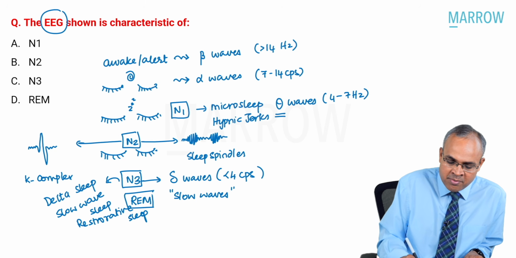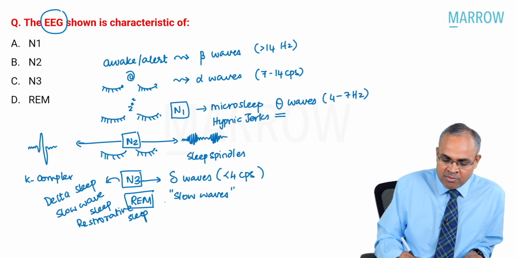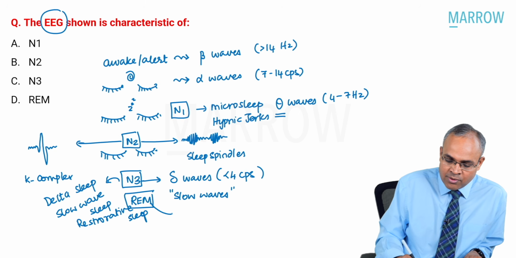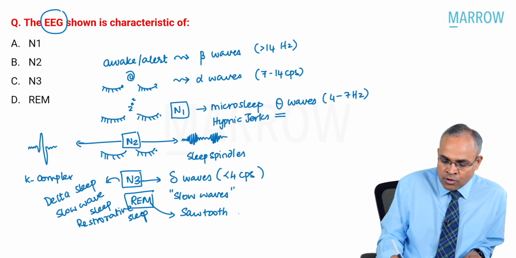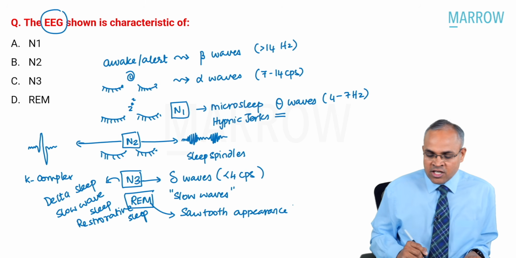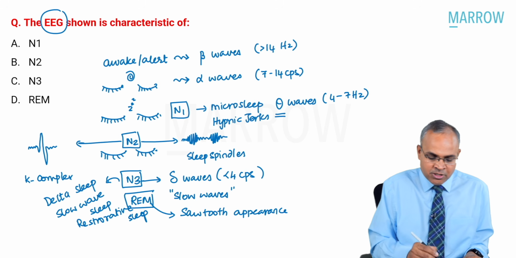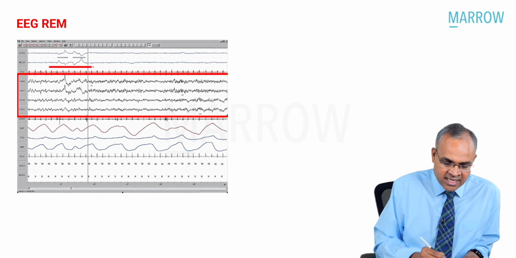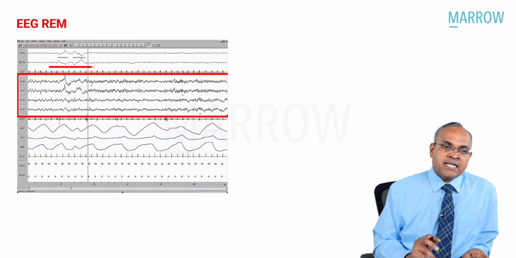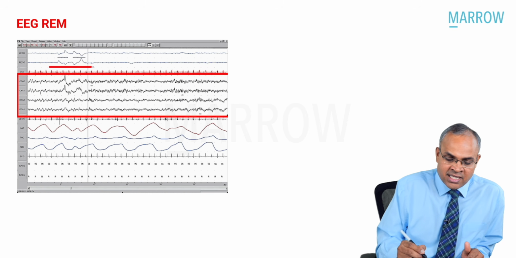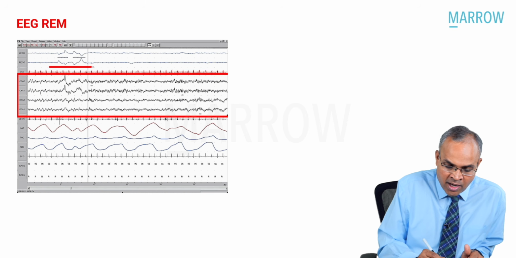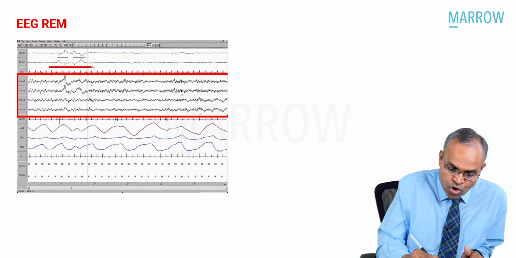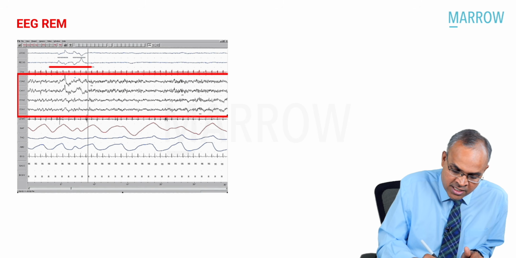In REM, you can see something called a sawtooth appearance of waves. Let me show the characteristic pictures for you to understand. You will see the sawtooth appearance of waves, meaning waves going up and down, up and down.